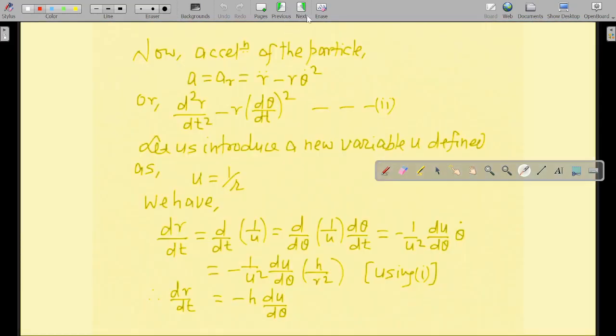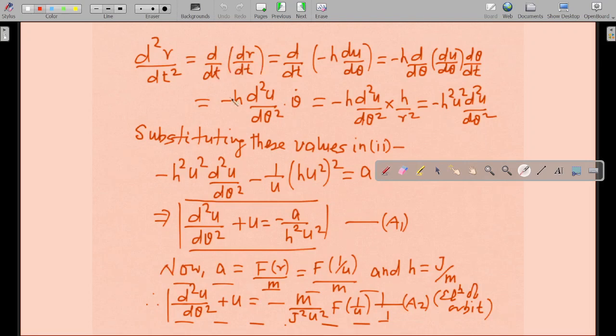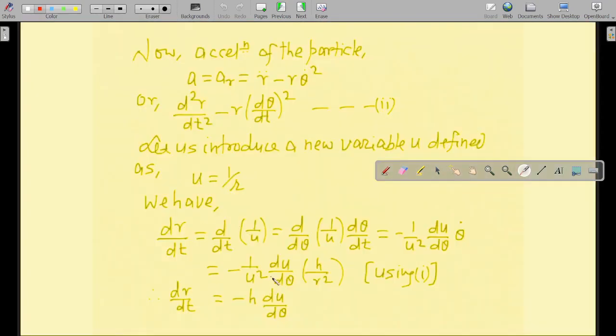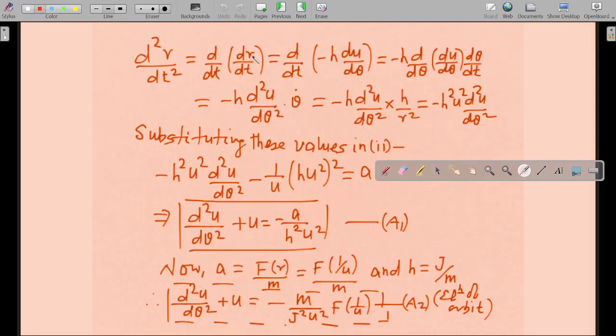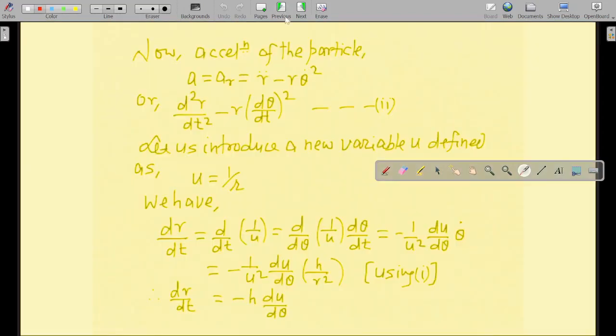Now d2r by dt2, let us do one more differentiation. d by dt of dr by dt, and dr by dt is minus h du by d theta. So in place of dr by dt we are substituting minus h du by d theta. Again we apply the chain rule of differentiation, and again we get this particular term. Then theta dot can be written as h by r square, and we get h square u square d2u by d theta 2. We are converting this expression in terms of u, because u equals 1 by r, so that we can find the equation of trajectory. That's why we are doing so.